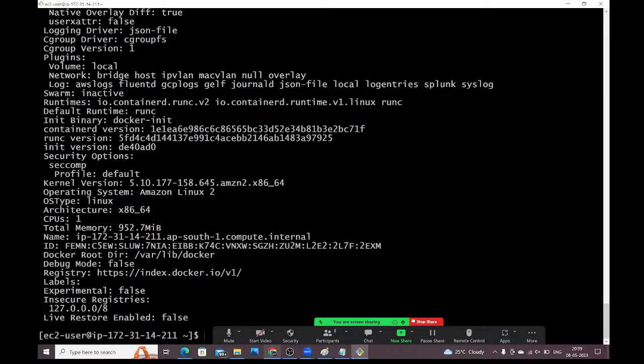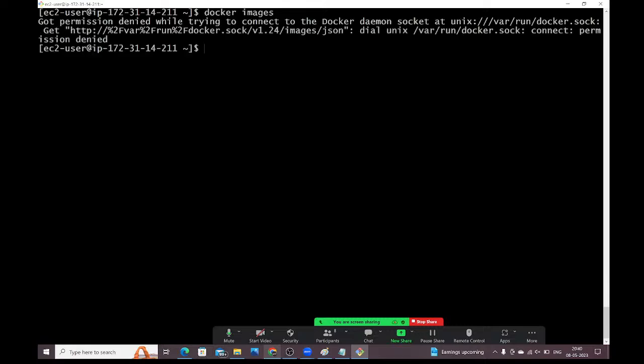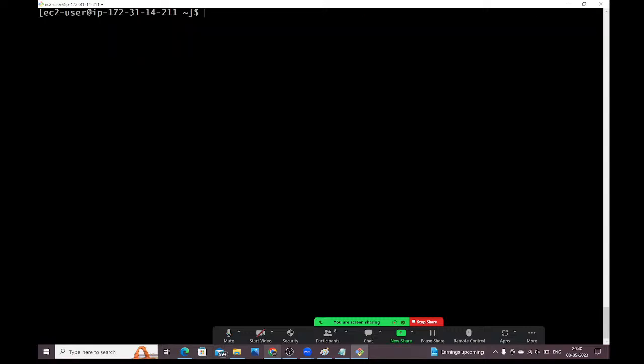Once it is done, we have some frequently used commands. Now let me check those commands. Docker info we have seen, it will give the information about Docker. Next, I want to check, are there any Docker images in my system? For that, we need to use the docker images command.